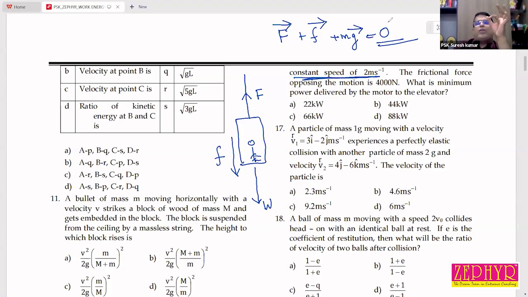Constant speed means net force acting on the system is 0. Is that point clear? Yes, sir. So when you apply sign, F is in the upward direction, so plus F minus frictional force minus mg equal to 0. Is it clear? Yes.